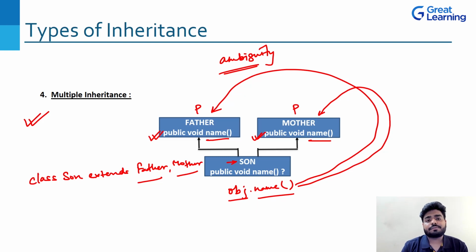But here is the fact. If some interviewer asks you which inheritance is not possible in Java, don't say multiple inheritance. I know that this is not achievable using class, but multiple inheritance is achievable in Java using interface. So if any interviewer asks you, hey, can you tell me which inheritance is not achievable in Java?